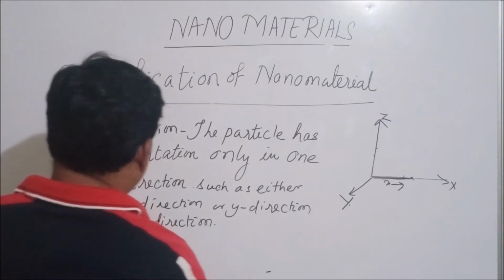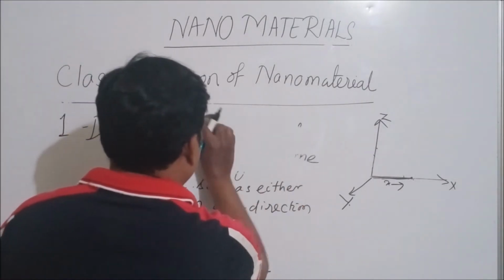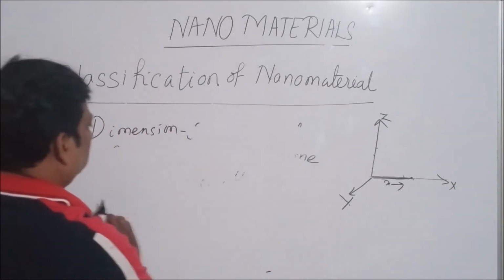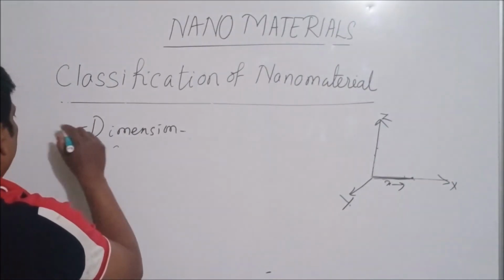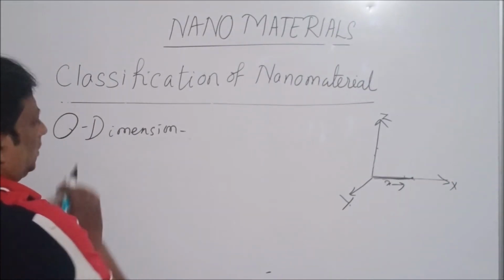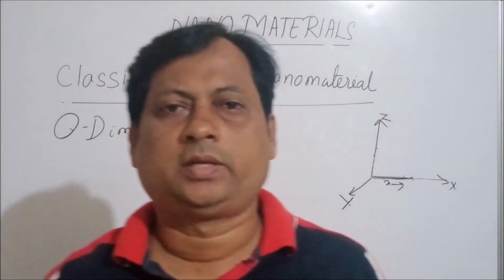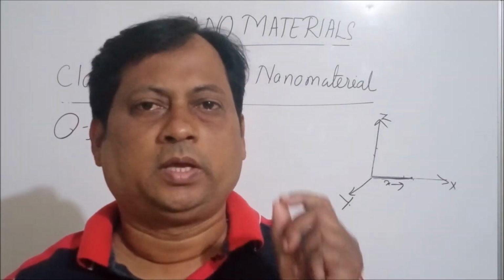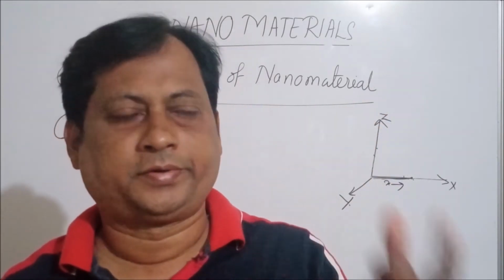Then we come to zero dimension. A zero dimensional particle has orientation in no direction. So it has no orientation.